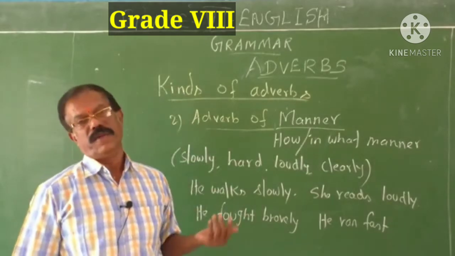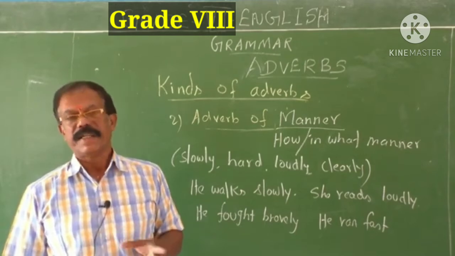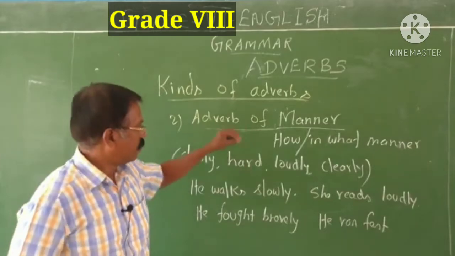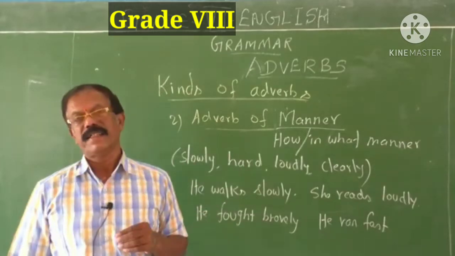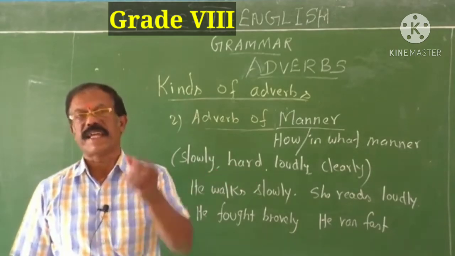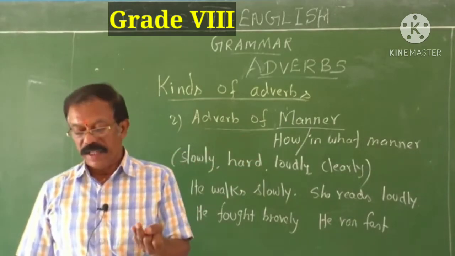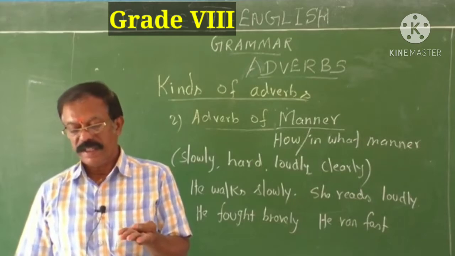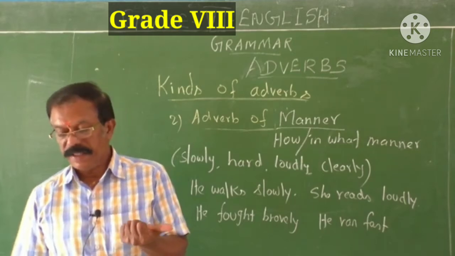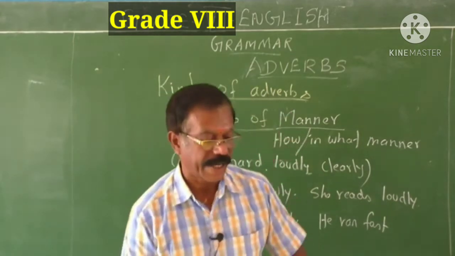She reads loudly. He walks slowly. So all these adverbs are called adverbs of manner, because they describe the manner of action. Could you follow me, children? Just note down all these adverbs of manner. Besides the list I have given here, I just read out the sentences where I have used adverbs of manner. Slowly, loudly, hard, bravely, soundly, fast, kindly, clearly, legibly, sweetly and politely. They are all called adverbs of manner.